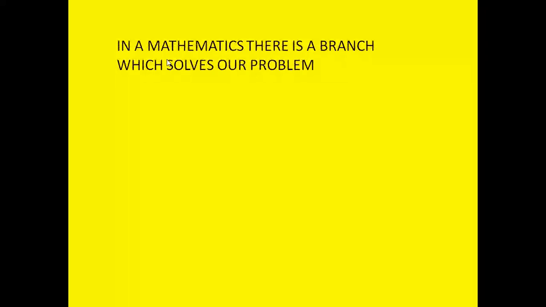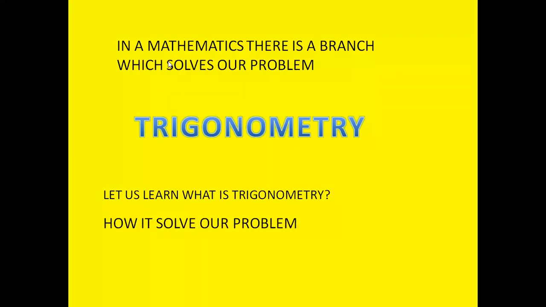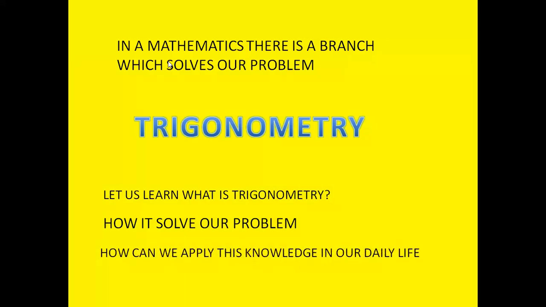Here, in mathematics, there is a branch which solves our problem. The thing we think about, what is the height of the tallest building, the height of the tallest trees. For this, there is a branch in mathematics which solves our problem. That branch we call trigonometry. What does trigonometry say? Let us learn what trigonometry is first, and next how it solves our problem. Let us see how it will solve our problem. How can we apply this knowledge in our daily life? When we observe these tall buildings, we can apply that knowledge in daily life.